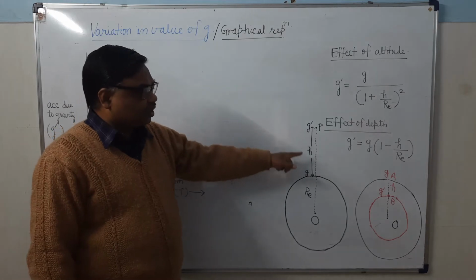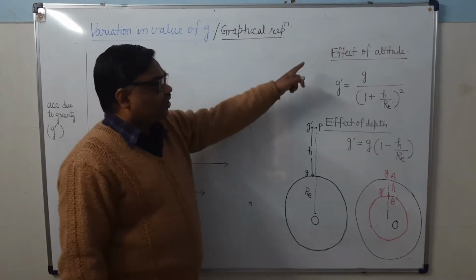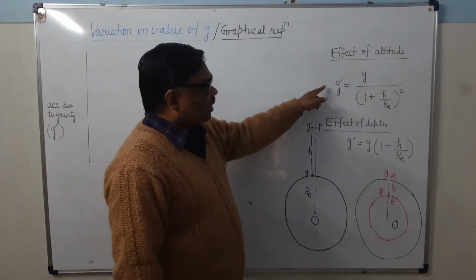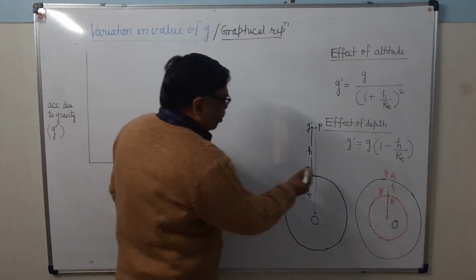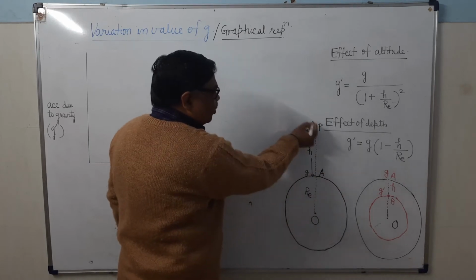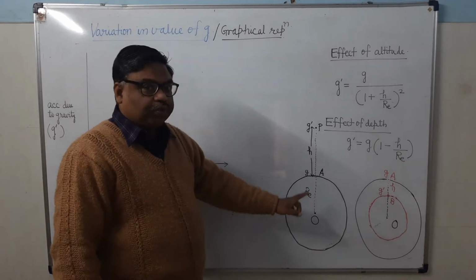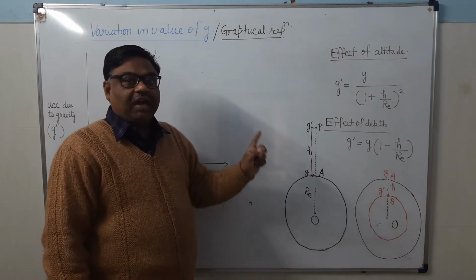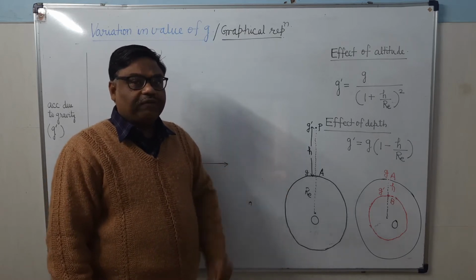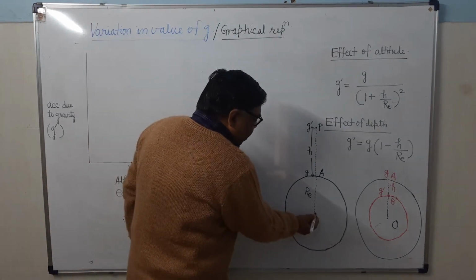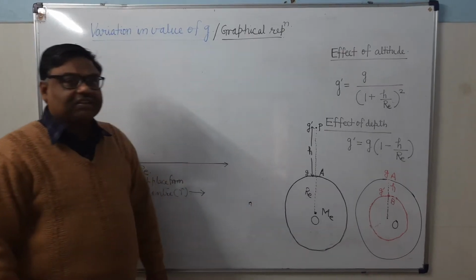The value of acceleration due to gravity decreases as you go above the earth's surface. This is called the effect of altitude, and it is given at a height h from the earth's surface. What is h? If you take this point as A, then from A to P it is h. Now here we have assumed that the earth is perfectly spherical and uniformly dense. Therefore, its whole mass can be assumed to be concentrated at the geometrical center of the Earth's sphere.